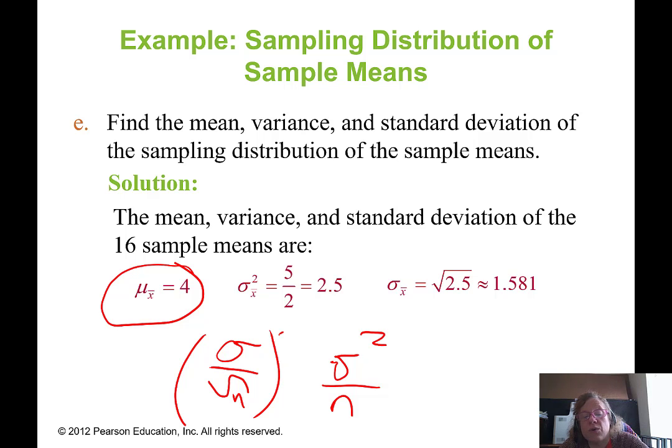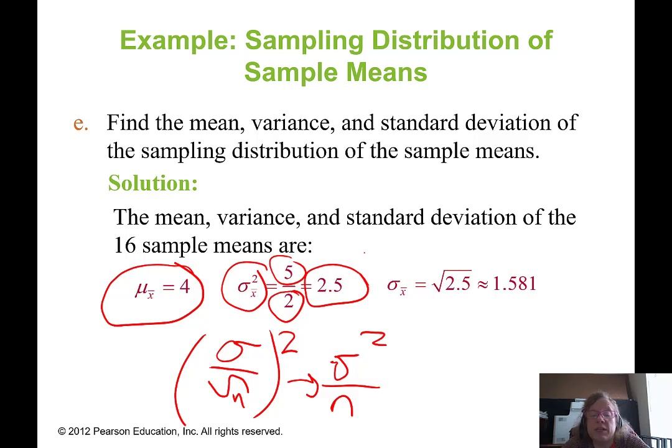Because we're just going to square this thing to get that variance of the sample mean. So that's what we've got here. Sigma squared is 5. We learned that when we figured out that value for the population. And then we're going to divide by n, which is 2. So the variance for the sample mean is 2.5. And then we could take the square root of that to get about 1.581.